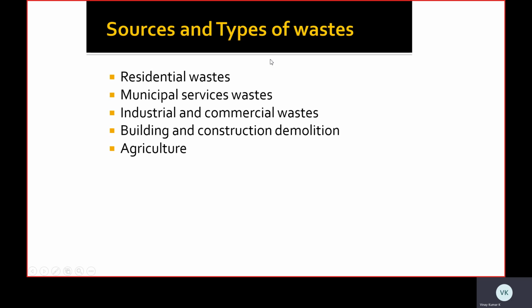The next thing is municipal service waste. The municipal services waste is commonly from the sweepers who daily sweep the roads and clean our city areas. Those wastes can be converted into useful energies.